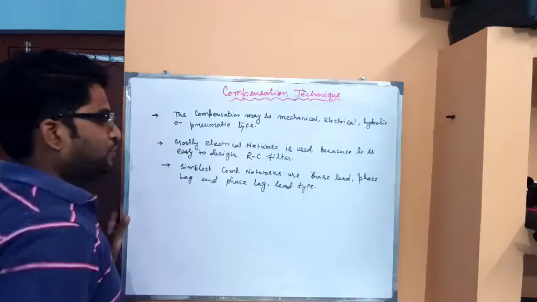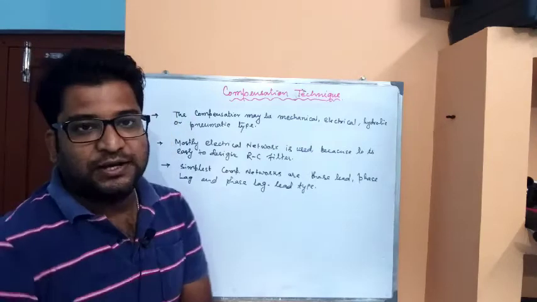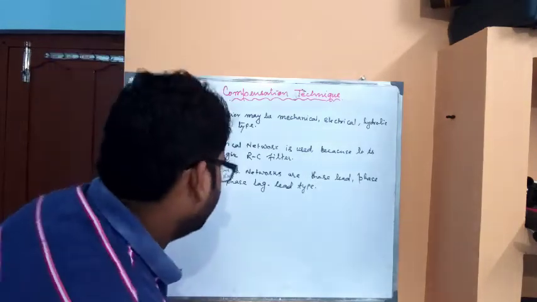Okay, so these types of compensators are generally used in electrical networks.